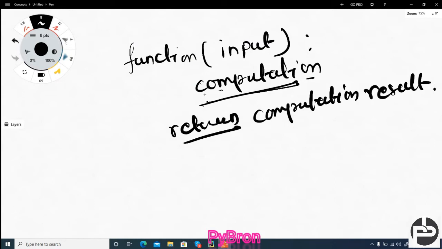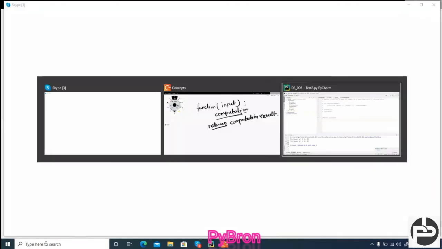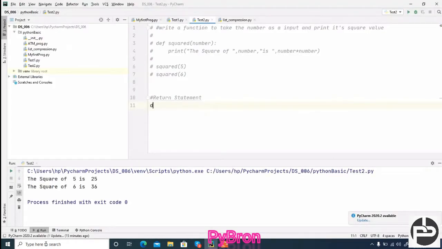So if we want the output of one function for future use, then we should go with the return statement. Let's suppose I'm going to give one example. Write a function to accept two numbers as an input and return the sum. Means what I'm going to do, I'm going to write one function like def sum, and here I'm going to give a and b. This is the beauty of Python. In case of Python, we don't need to bother about the data type. Whatever data you are going to pass, it will be considered automatically at runtime, whether it's an integer or float, a character, double, string, whatever it is.